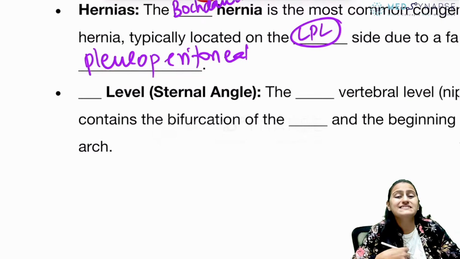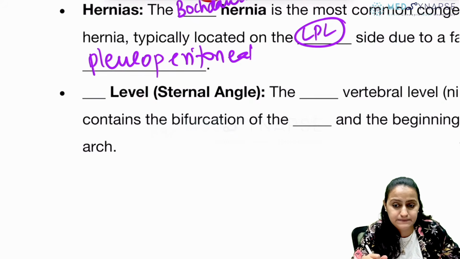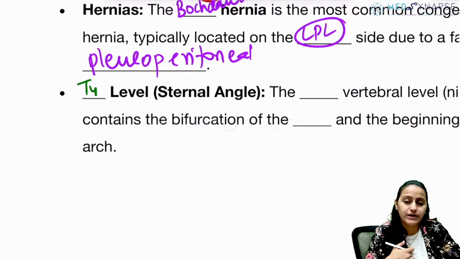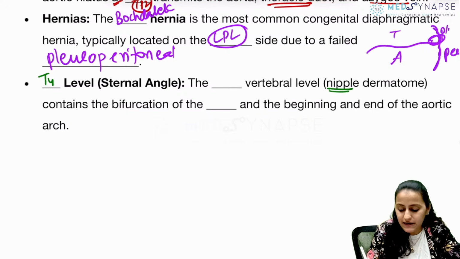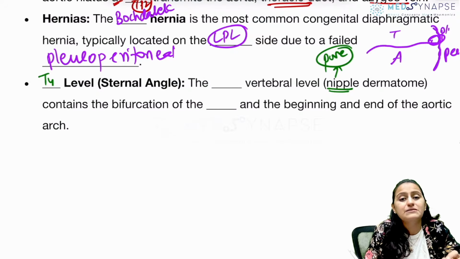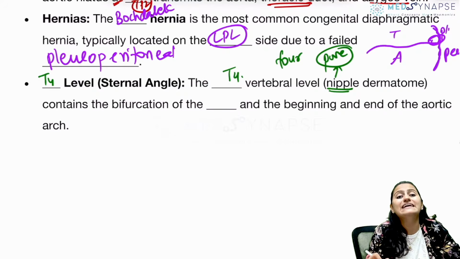Going to next one, sternal angle is basically what vertebral level? Sternal angle. Remember, this is T4 level. Okay, T4. So this is the nipple dermatome as well. Remember, the dermatome for the nipple. Nipple is like a pore in the breast. Pore rhyming with 4. So remember, nipple is T4. Okay, the dermatome for nipple is T4.